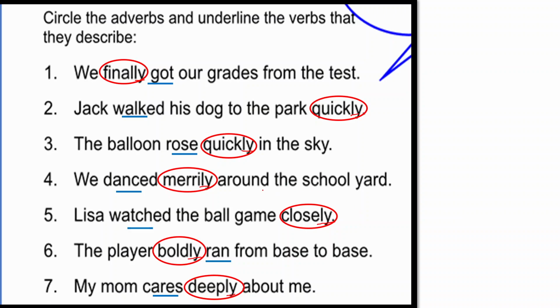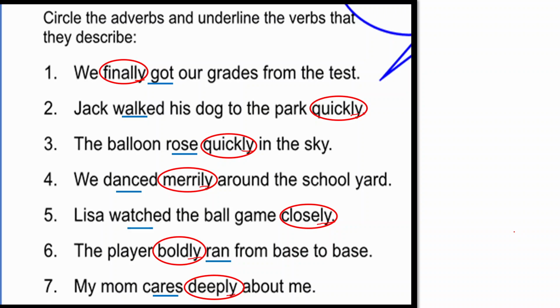But when the action tells where it happened or when it happens, then the adverbs may not end with ly, right children? So this is what we have understood in today's class.